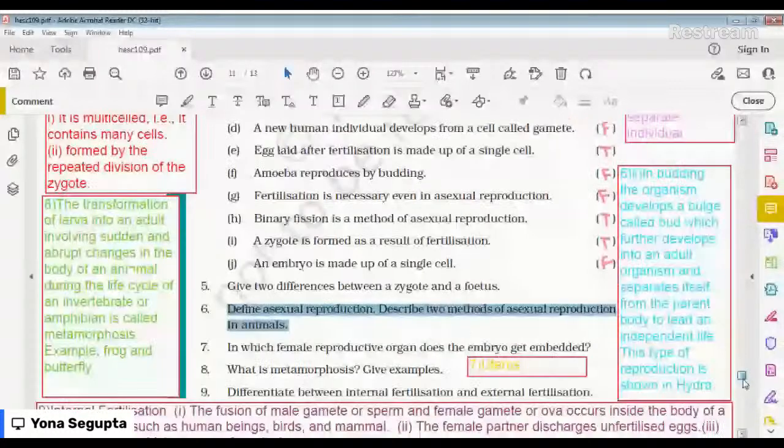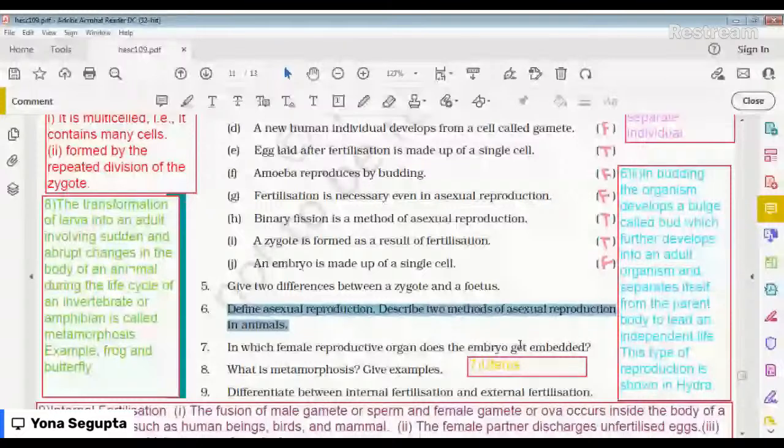Okay, and number 2, this is the budding process. Next is number 7, in which female reproductive organ does the embryo get embedded? The answer is the uterus. I hope you can see in yellow it is given. Next, you can see is what is metamorphosis. Give examples. This is the green part. See my cursor. This is the transformation of larva into the adult butterfly.